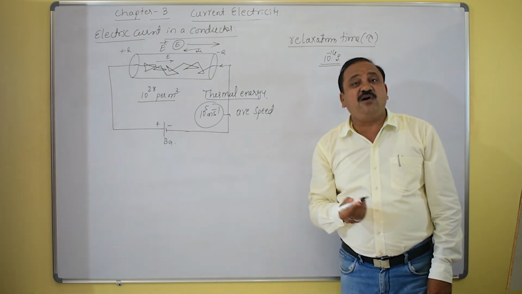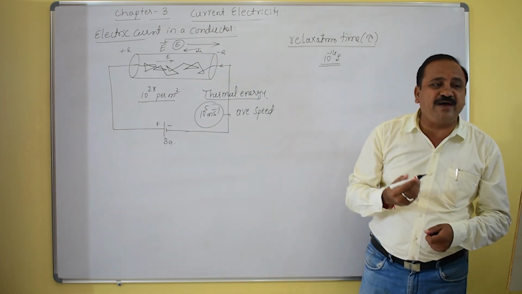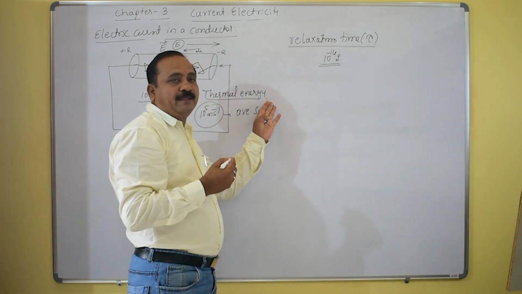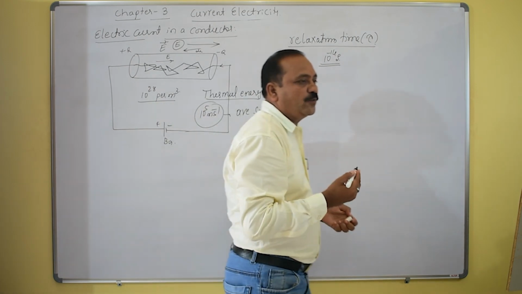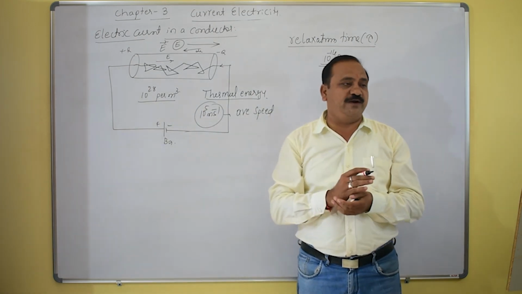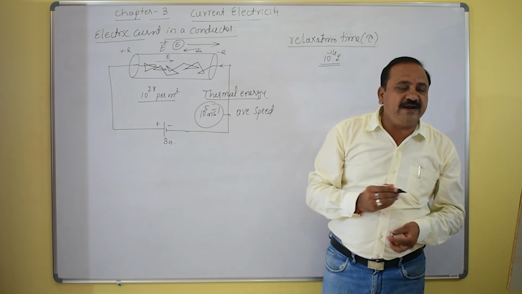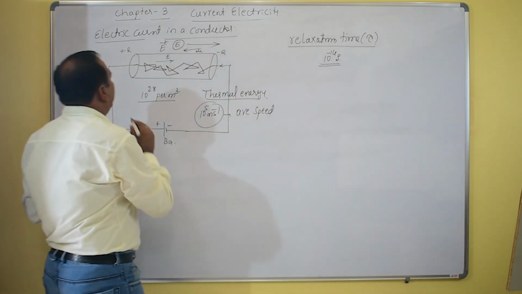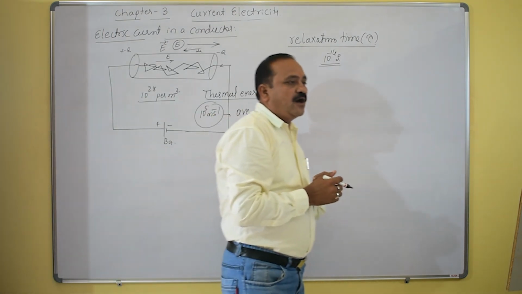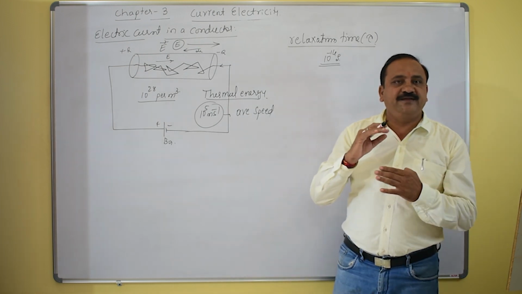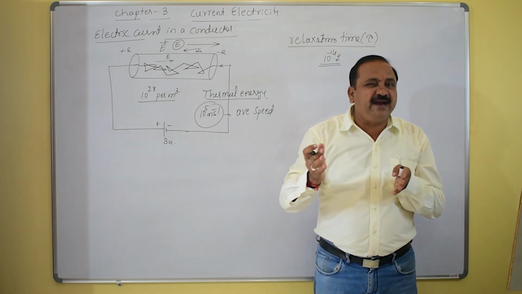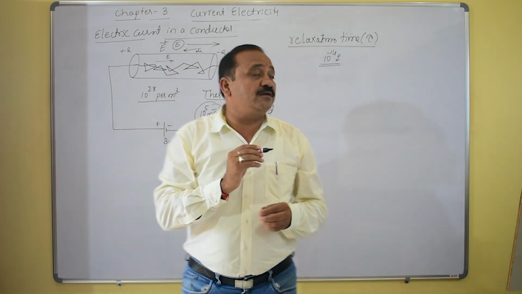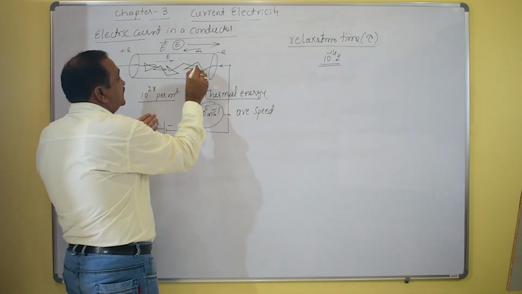Although these electrons get accelerated by the electric field, the collisions prevent the velocity from becoming large. So the electric field provides a very small constant velocity towards the positive terminal, and the random motion of the electrons gets streamlined.